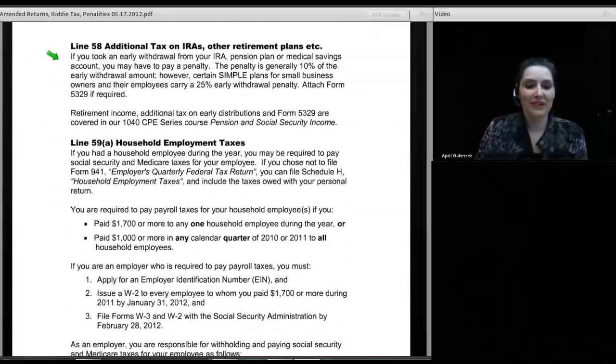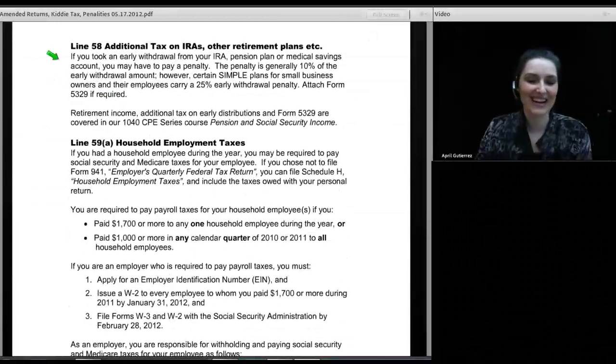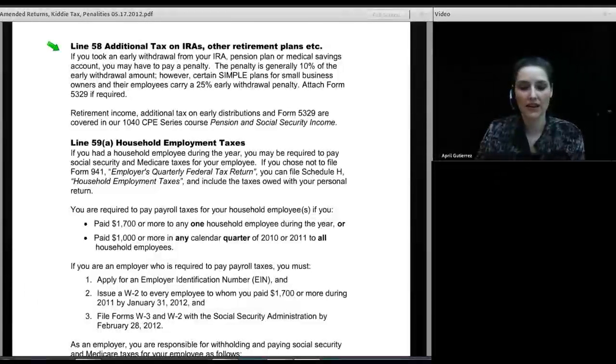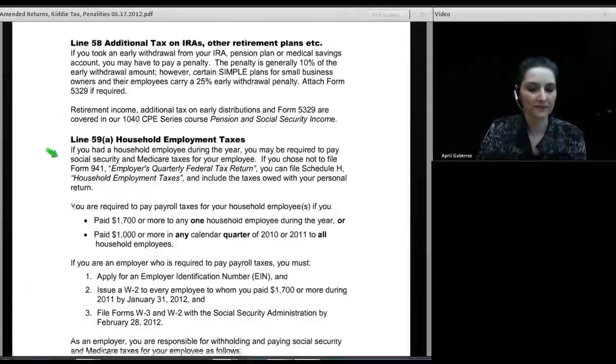All right, next in line we have additional tax on IRAs and other retirement plans, line 58. Of course, if you took an early distribution from a retirement account and there is no exception to the early distribution penalty that applies to you, you will enter an additional 10% tax on line 58, or if the distribution came from certain simple plans within the first 2 years of setting up the plan, then the distribution is 25%. We talk quite a bit about that in our class called Pension and Social Security Income.